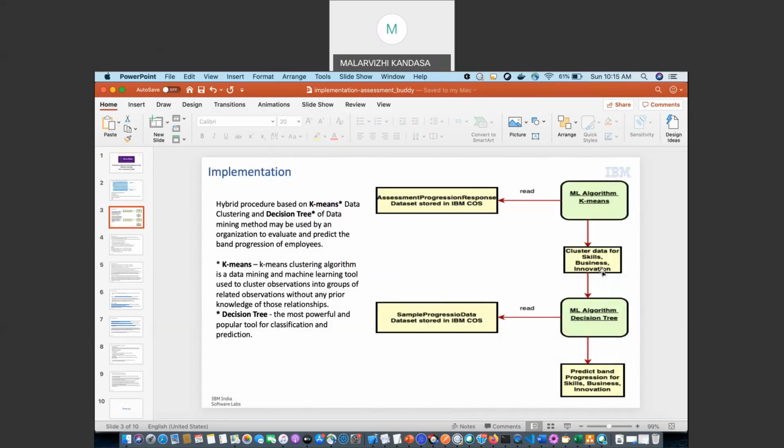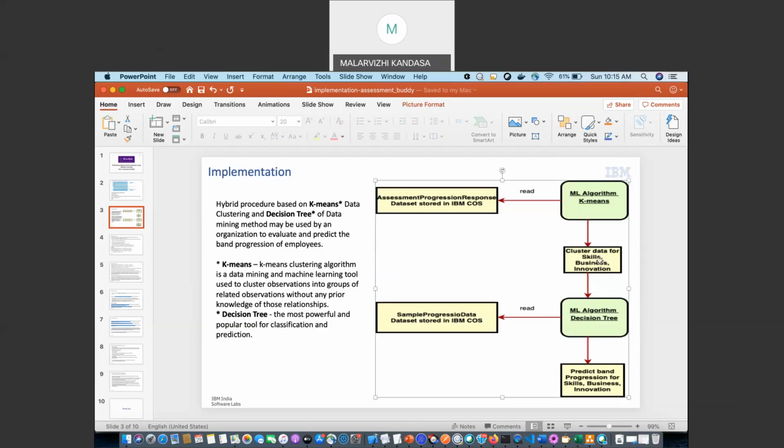So when an employee in band 8 is very good in business dimension, then the employee will naturally fall under a higher band cluster. So the k-means cluster will be able to cluster this band 8 employee to other higher bands like band 9 or 10.